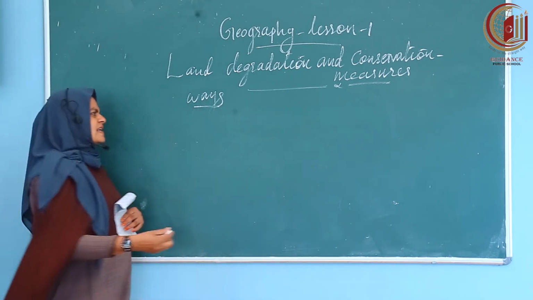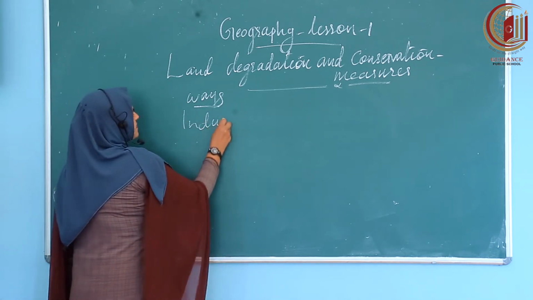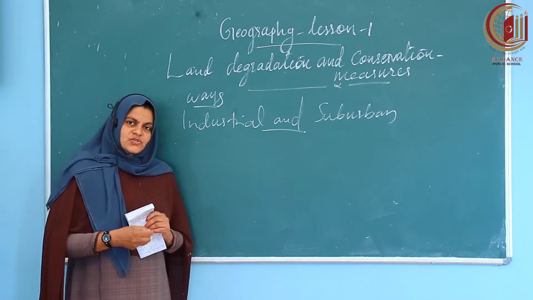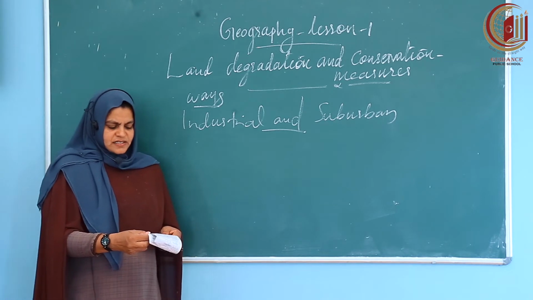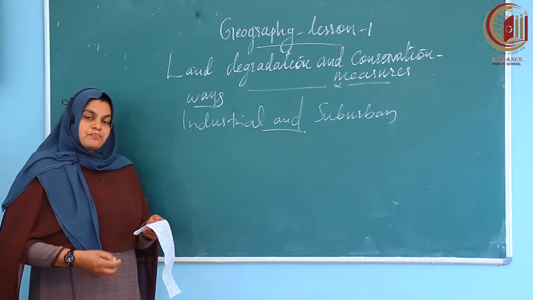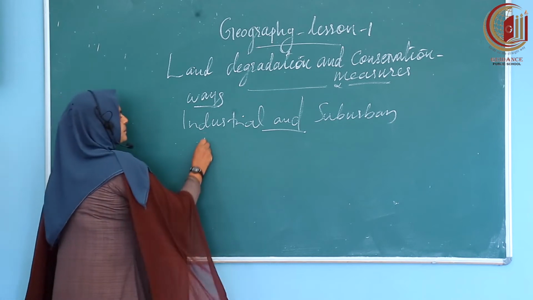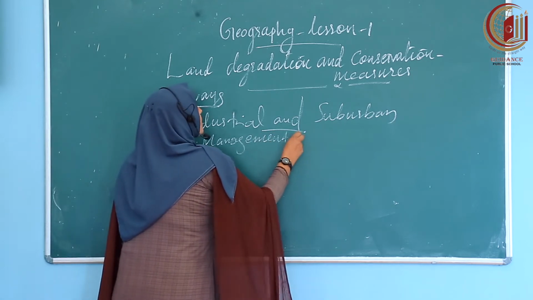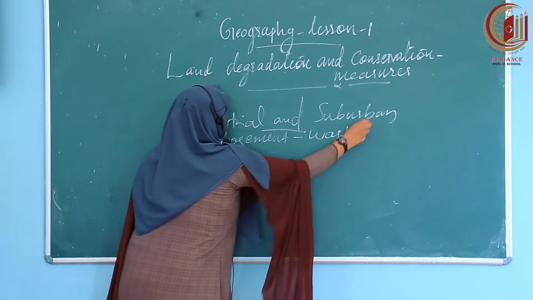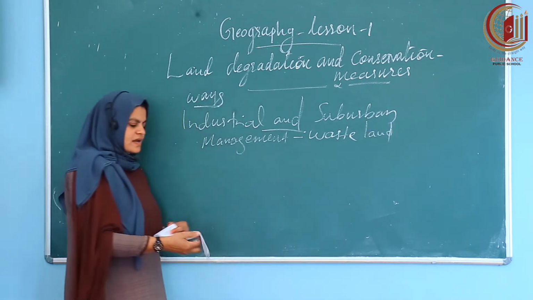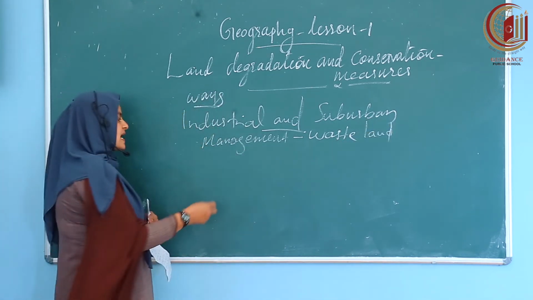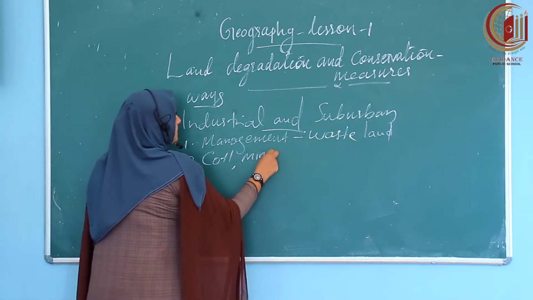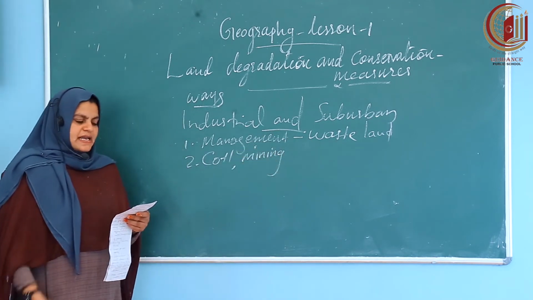Next, industrial and suburban areas. What are the ways to solve land degradation here? It is also very easy. First one, proper management of wasteland. Second one, control of mining activities.